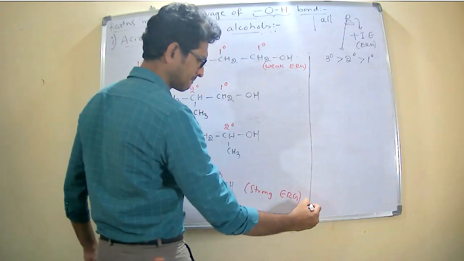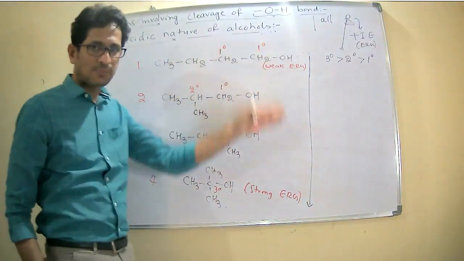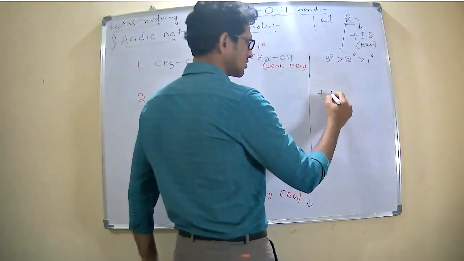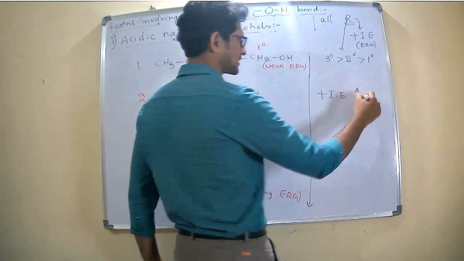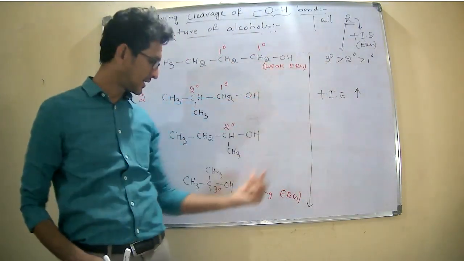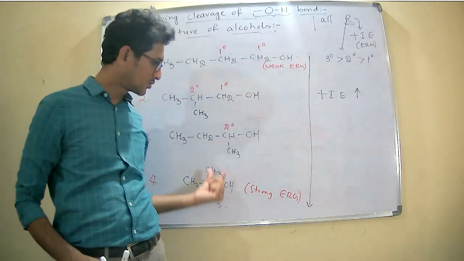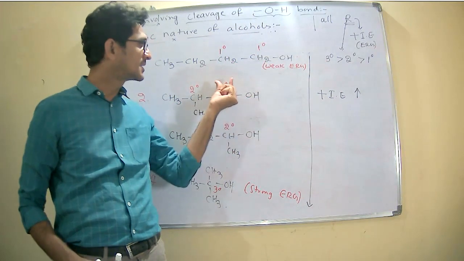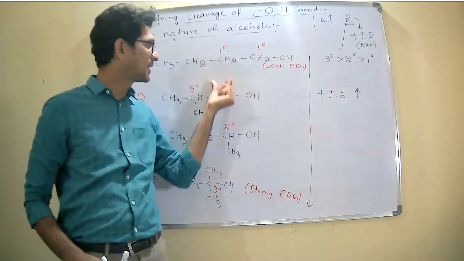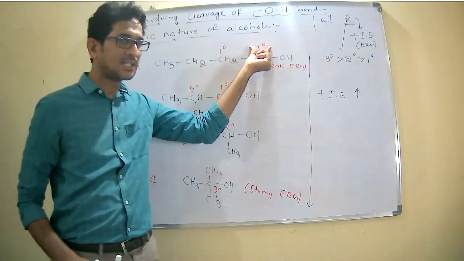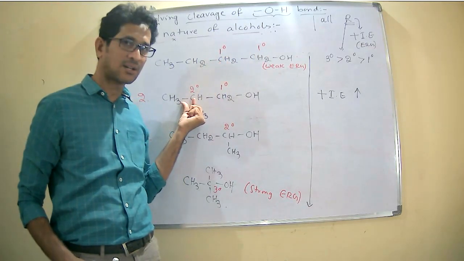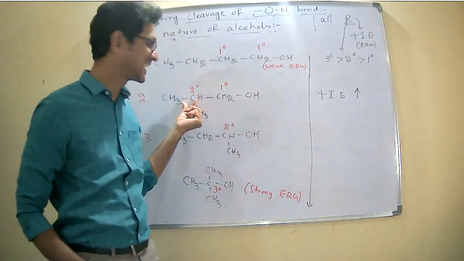Now see here. From top to bottom, what happens? The strength of inductive effect increases. The tertiary is the strong electron releasing group, followed by the secondary, and the least electron releasing group is the primary. Among these two, it is the least, because the second carbon is also a primary carbon, whereas in this case the second carbon is a secondary carbon.